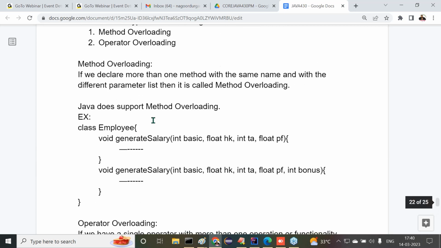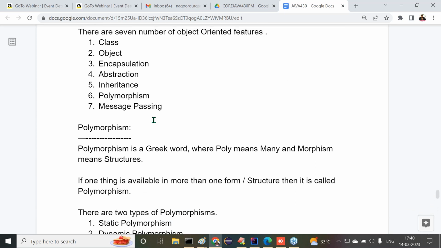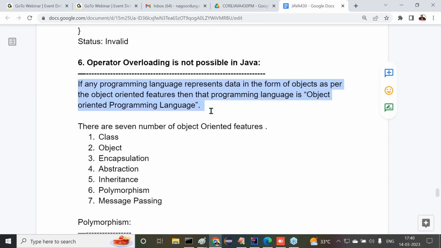What I discussed here: tell me the meaning of an object-oriented programming language. If any programming language represents data in the form of objects as per object-oriented features, then the language is an object-oriented programming language. How many object-oriented features are available? Seven: class, object, encapsulation, abstraction, inheritance, polymorphism, message passing.